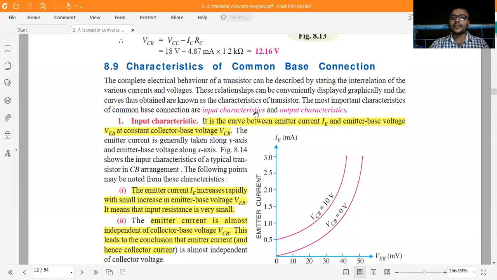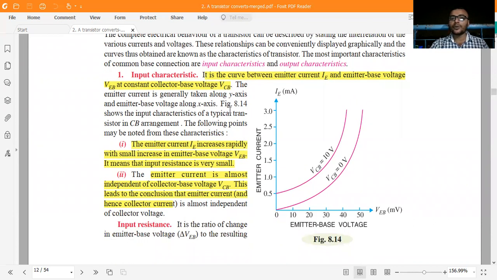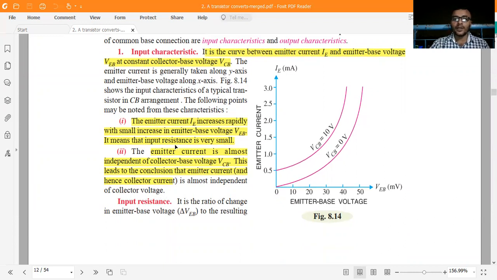Next one, what are the input characteristics of the common base connection, and what is the output? If you look at the input characteristics graphs, the emitter current IE increases very rapidly with a small increase in the emitter base voltage. It means input resistance is very small. If you look at the graph, you can clearly see that it is exponentially increasing. Why exponentially increasing? Due to the small input resistance.